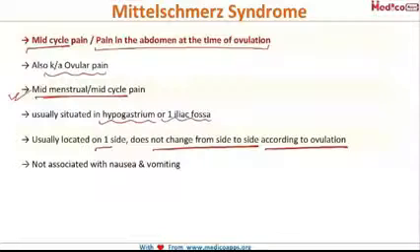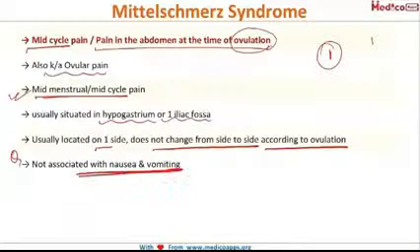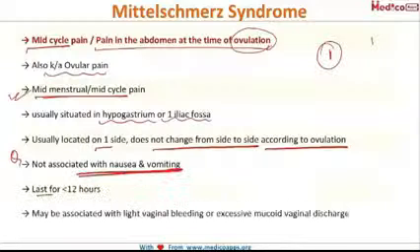I told you that this is the pain at the time of ovulation, but this does not mean that it will change its side. It remains on the same side. Typically it is not associated with nausea and vomiting. It lasts for less than 12 hours and may be associated with light vaginal bleeding or excessive mucoid vaginal discharge.